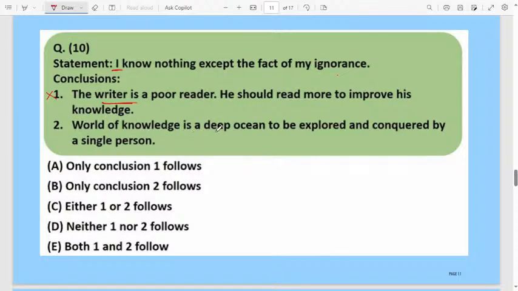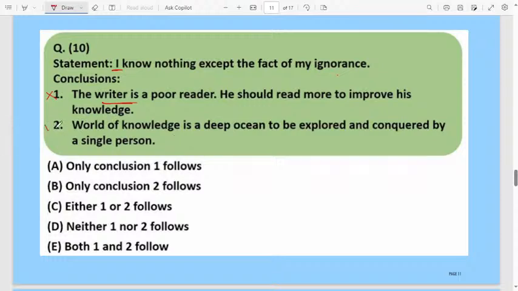The world of knowledge is a deep ocean to explore, and it cannot be conquered by a single person. Knowledge is nothing but a big ocean. Only by reading we will not get the knowledge. We will read, we will write, then we will observe things. When we go out, we will observe in society what the behavior of different persons is, how they solve a particular problem. Everything, by observing things and reading things, we will get the knowledge.